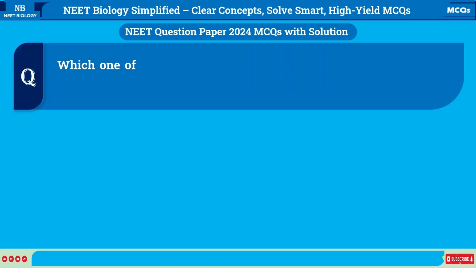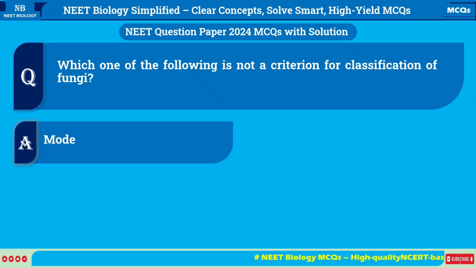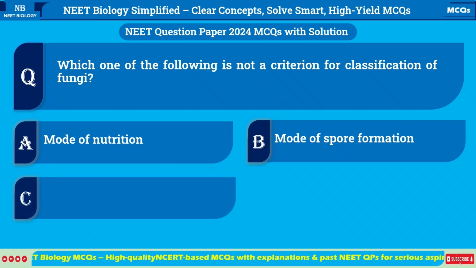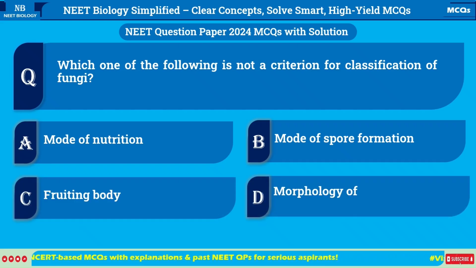Which one of the following is not a criterion for classification of fungi? A. Mode of nutrition. B. Mode of spore formation. C. Fruiting body. D. Morphology of mycelium.